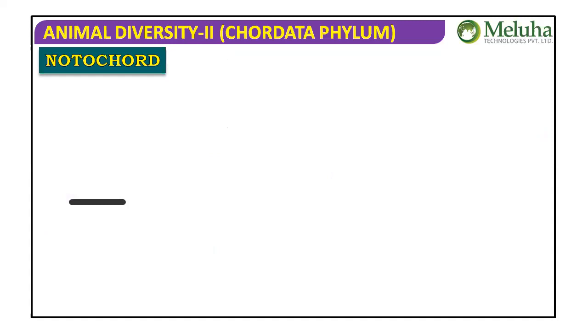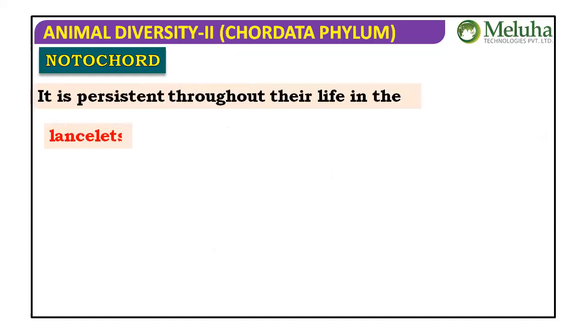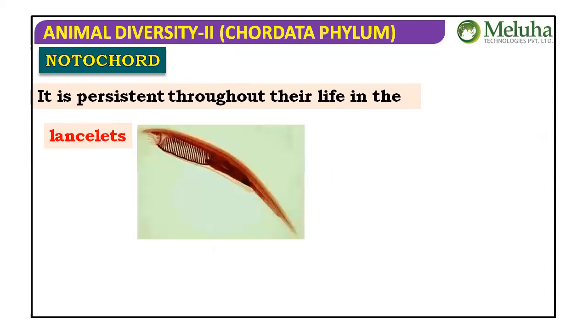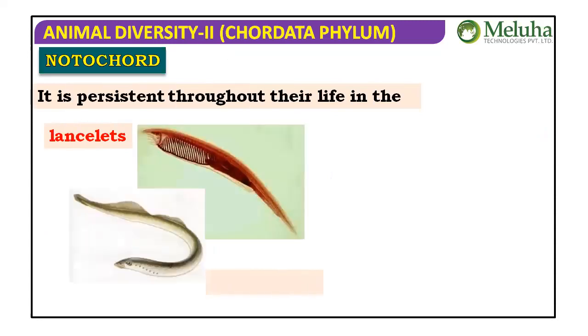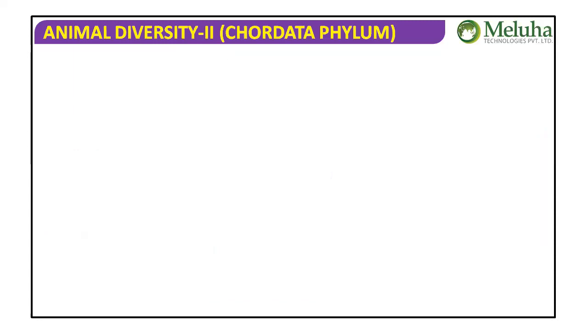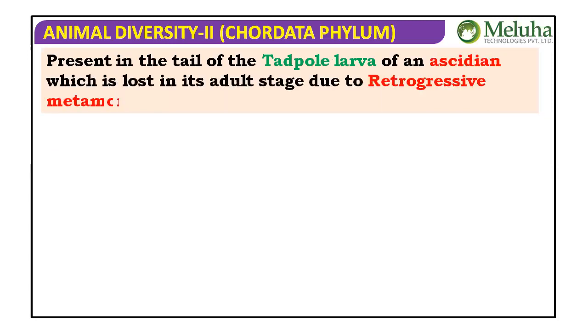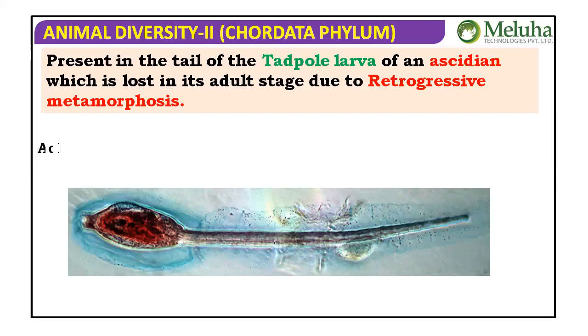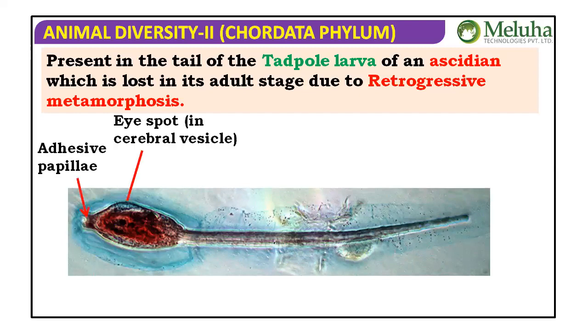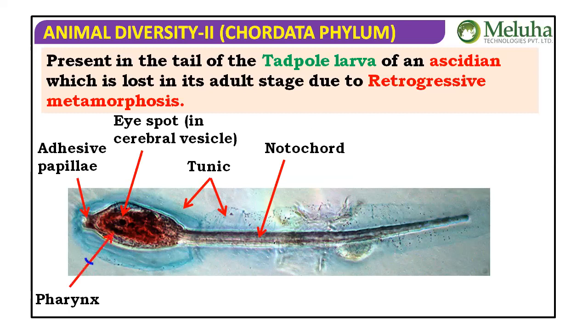Next, the other features of the notochord: it is persistent throughout life in the lancelets, that means in cephalochordates, and in cyclostomes. It is present in the tail of the tadpole larva of Ascidian urochordates, and is lost in the adult stage because of retrogressive metamorphosis. You see that the larval form has the notochord. Just focus here on that notochord. The notochord is there in the larval tail, but it is lost in the adult.